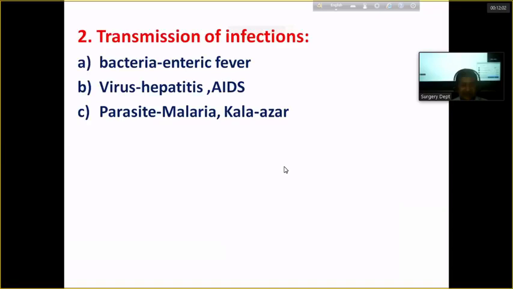So before giving blood, it is a routine practice nowadays to screen the donor blood for the presence of these organisms. That is for enteric fever, for hepatitis, for AIDS, for malaria, kala-azar, for syphilitic infection. So the blood has to be screened for the presence of these organisms. If they are not present, then this blood can be taken for giving to a particular person. So transmission of infection might be one of the hazards.